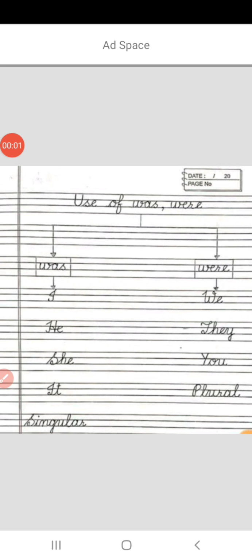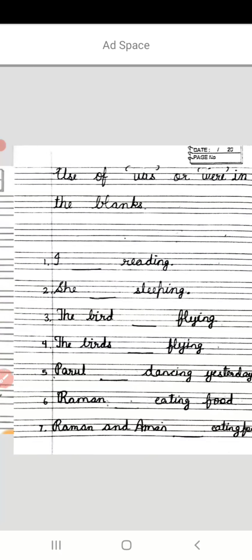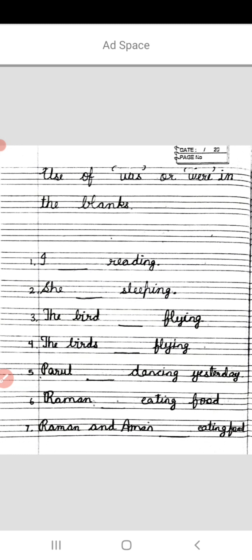So this is a notebook work for you. You have to write the rules which we have just discussed related to use of was and were in this notebook. Then you have to do practice of was and were in this English notebook. You have to write sentences. You have to complete the sentences using was or were in the blanks.